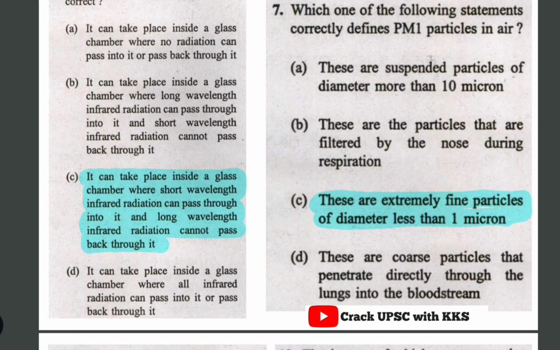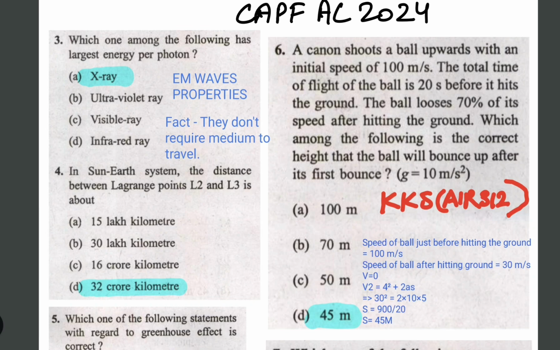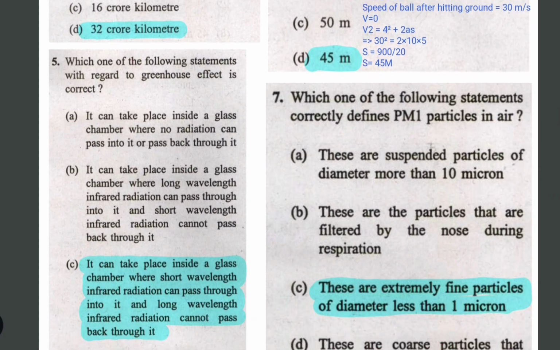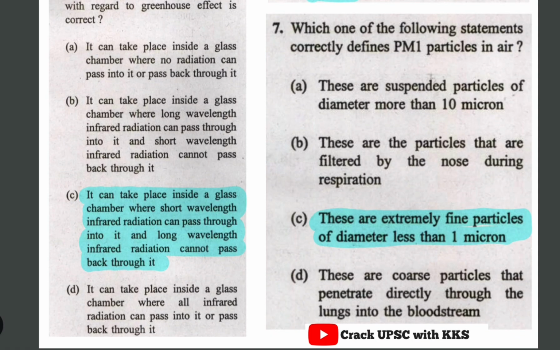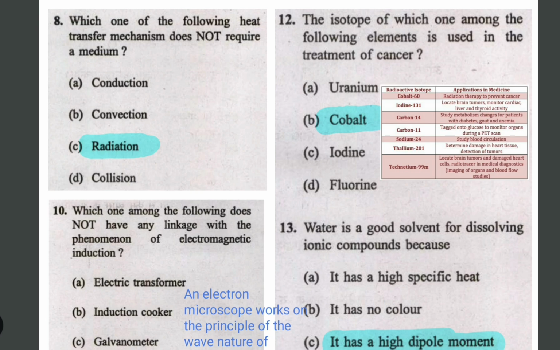I have given some value addition points in the PDFs below, so we'll be discussing them in the coming minutes. And this was a numerical problem, so just go through the PDF and you will easily understand this. And the last one is different PM particles, the definition of PM1 particle. A PM1 particle has a diameter less than 1 micron, and I'll be discussing PM1, PM2.5, PM5 and PM10 in the coming pages of this PDF.